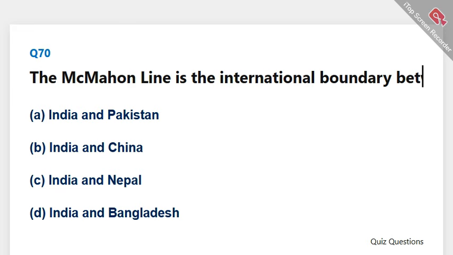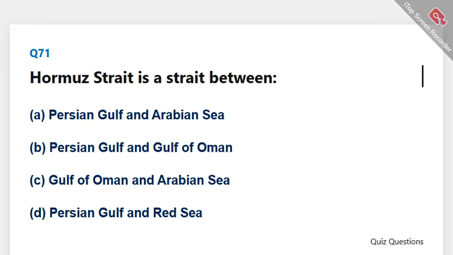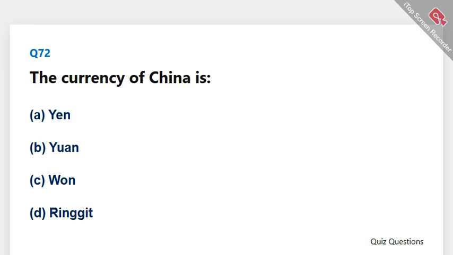The McMahon Line is the international boundary between. The correct answer is B, India and China. Hormuz Strait is a strait between. The correct answer is B, Persian Gulf and Gulf of Oman. The currency of China is. The correct answer is B, UN.